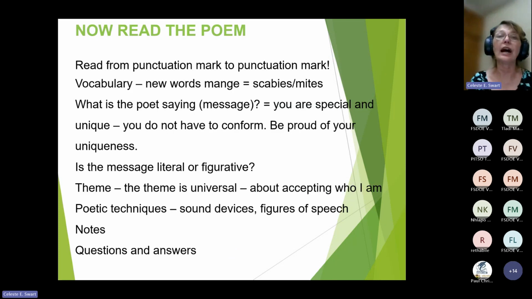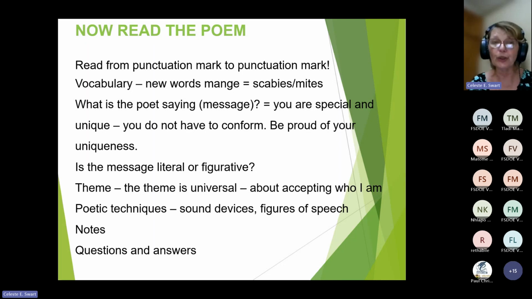So now we're going to read the poem, and we're going to read from punctuation mark to punctuation mark for the simple reason poems have run-on lines or enjambment, and that helps to understand what's going on when you read and you stop at the end of the sentence, the completed line. Otherwise, if you read only line by line, you lose what the content is telling you. You lose out what the message is from the poet because you're ending where there shouldn't be an end.